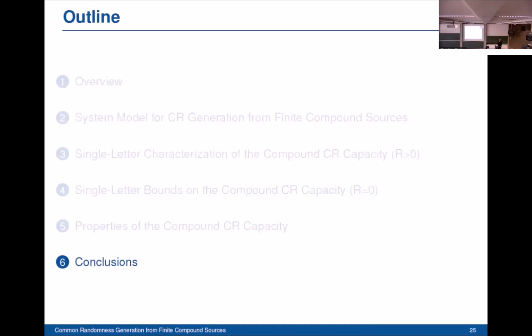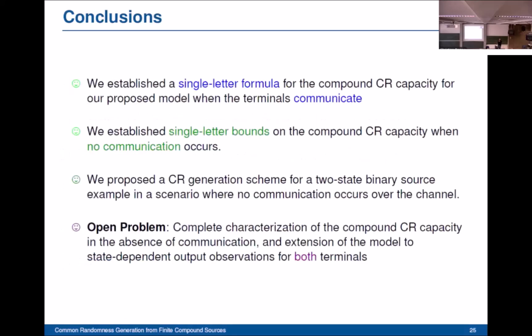Okay, now let us summarize the most important results. In our work, we studied the problem of common randomness generation from finite compound sources aided by one-way communication over noiseless channels. And we assumed that only the source outputs at terminal B are state dependent.